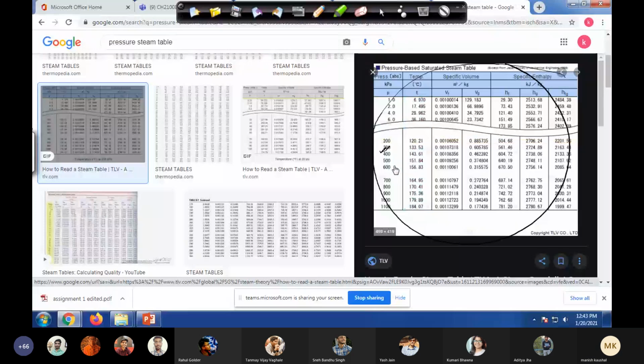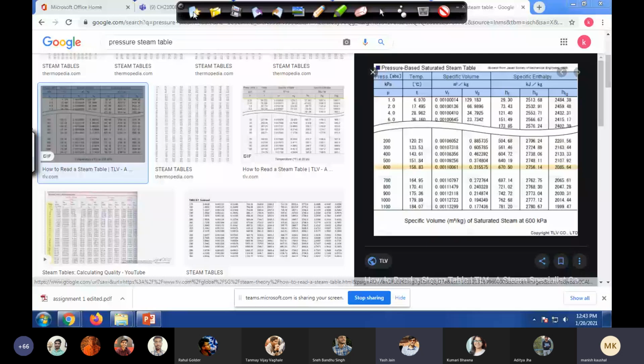What is our pressure, by the way? In kilopascal, 3 megapascal, so 3000. We have 30 bar, so 30 into 10 to the power 5 pascal, that is 3000 kilopascal. Yes, you are right. That data is not here. Anyway, just for an example, if your pressure is 300 kilopascal, can you see where I mark?